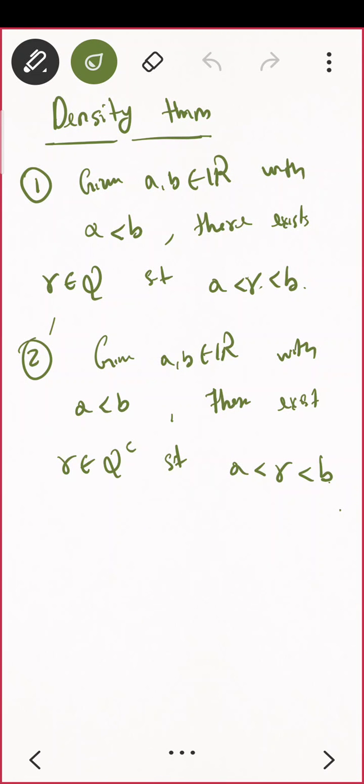Density theorem is: give me any two real numbers, then I will give you a rational number in between. And similarly, give me any two real numbers, I will give you an irrational number in between. These are the two statements.